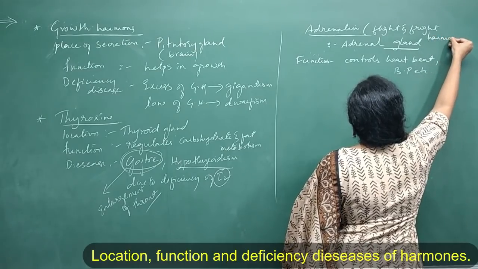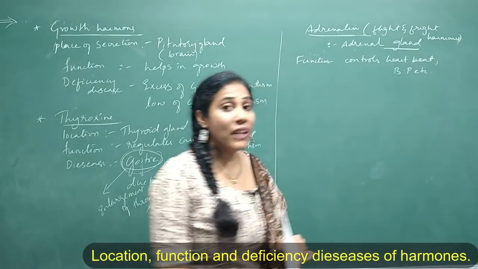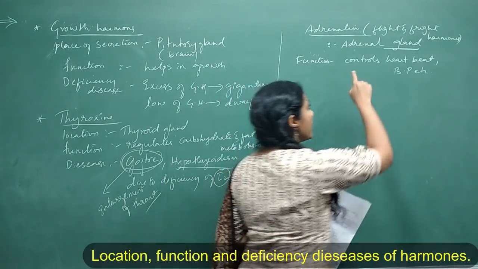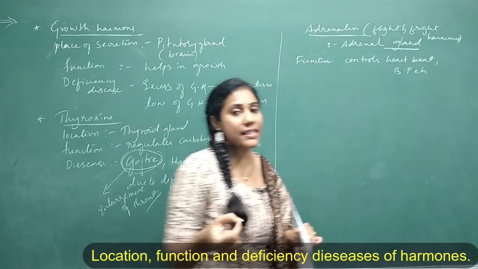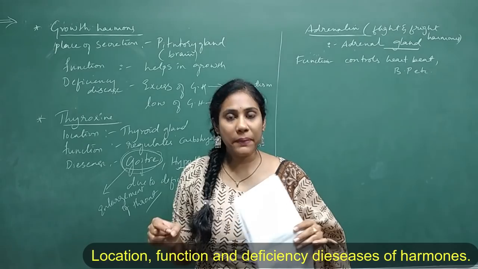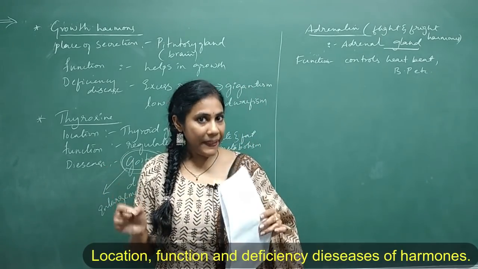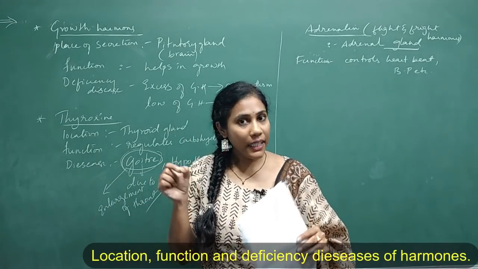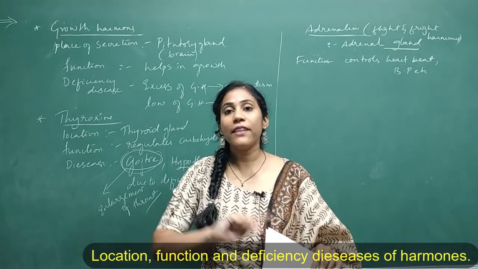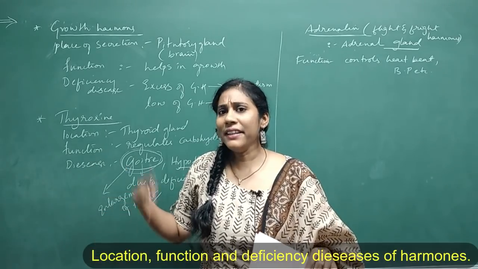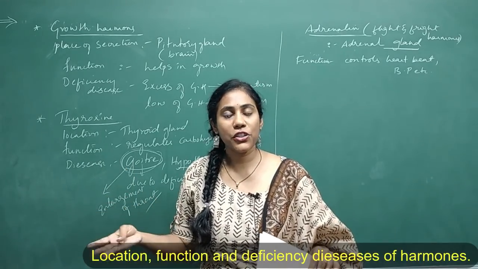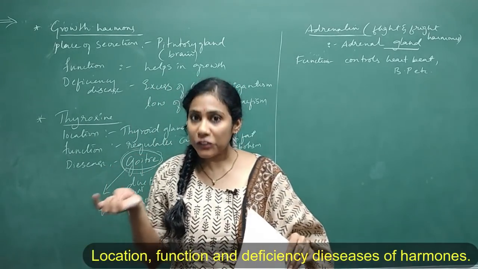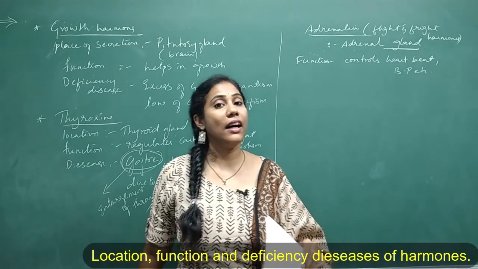And actually the way adrenaline works in the blood, how it gets released in the blood, and how it is responsible for controlling heartbeat, blood pressure, etc., have been very clearly explained in the video that I did as application questions on control and coordination, where I will provide the link in the description. You can watch that video so that many application questions are covered, and you will get an idea how this adrenaline hormone actually works and how it gets released in the blood.